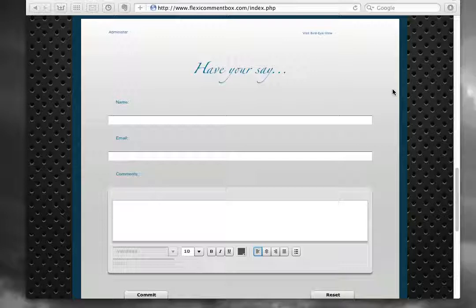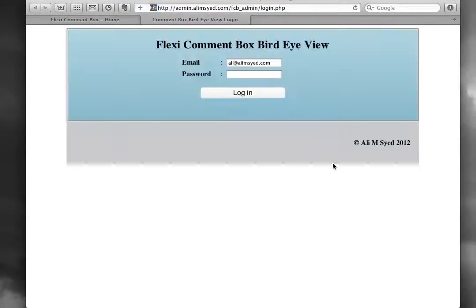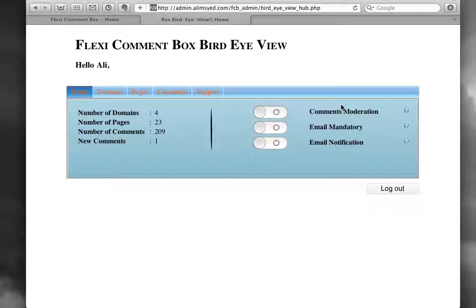How to get there? You click on this link on the upper right corner of Flexi Count Box that is installed on your website and you get to the login page. You need to give in your administrative email address and your password and you get to the main page. On this page we have 5 tabs and I'm going to show you around pretty much in every tab. So let's start.